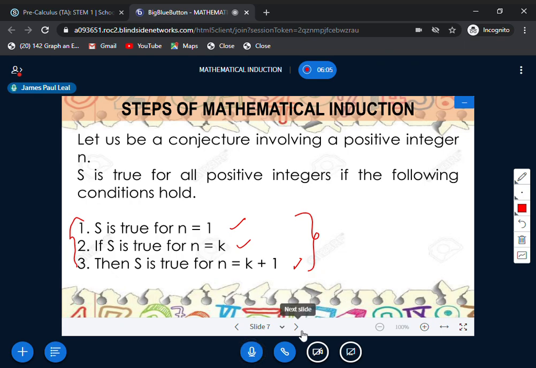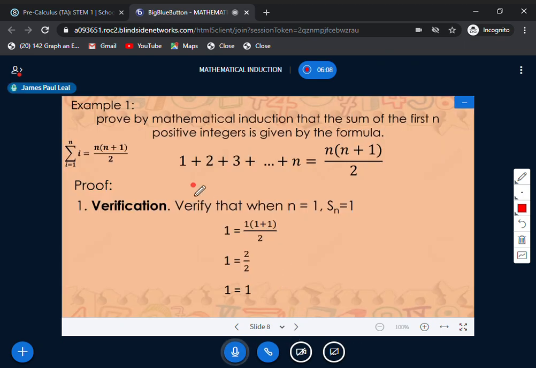All right, so on the next slide, we have an example. We are asked to prove by mathematical induction that the sum of the first n positive integers is given by this formula. We are proving using mathematical induction that this summation is equal to n times n plus 1 all over 2. So how to do that?